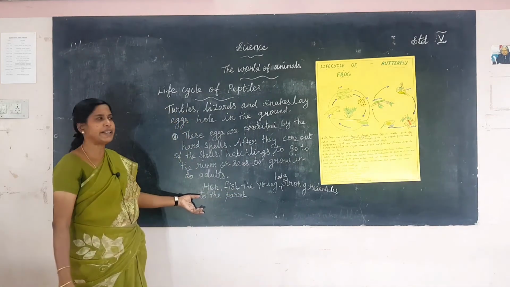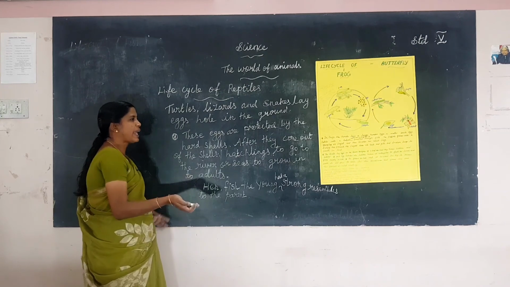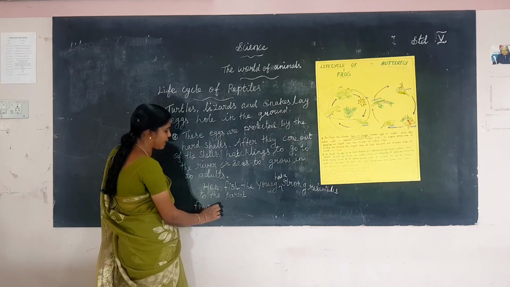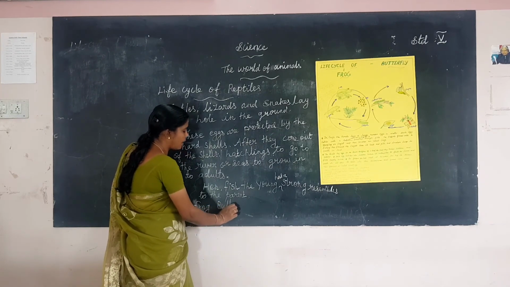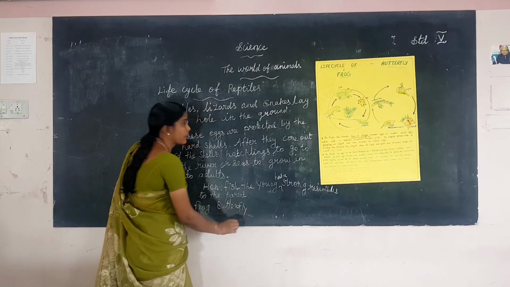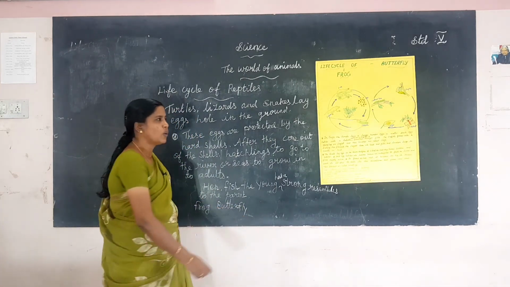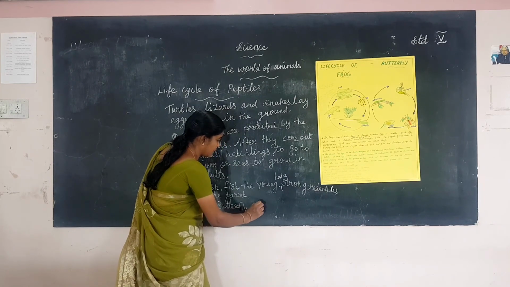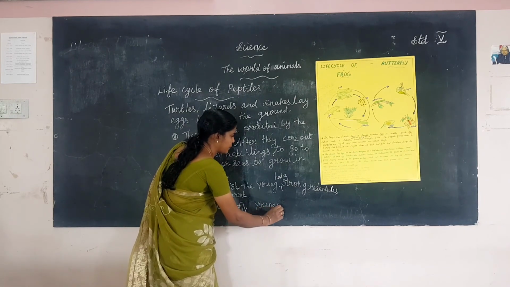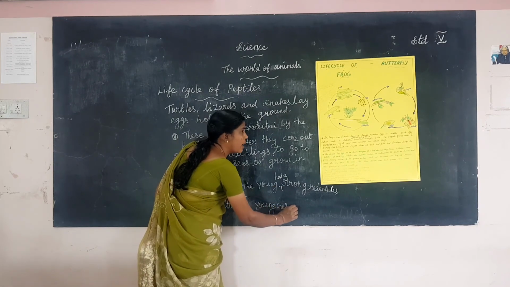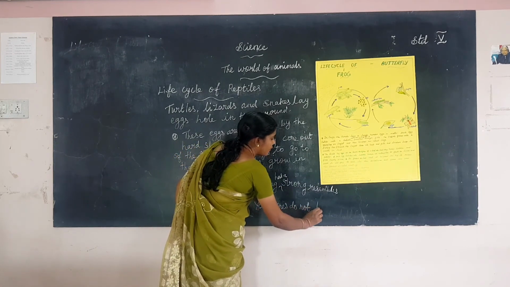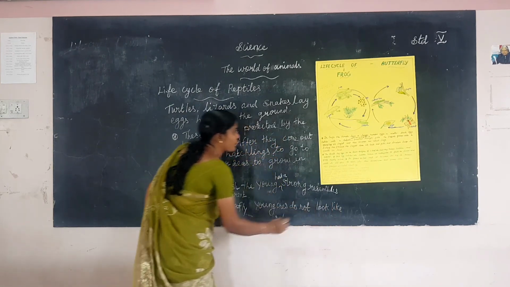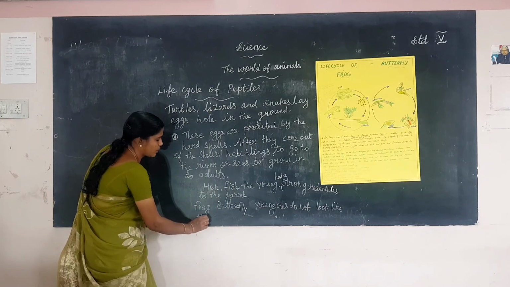Frog and butterfly: the young do not look like their parents. Young frog and butterfly do not look like their parents.